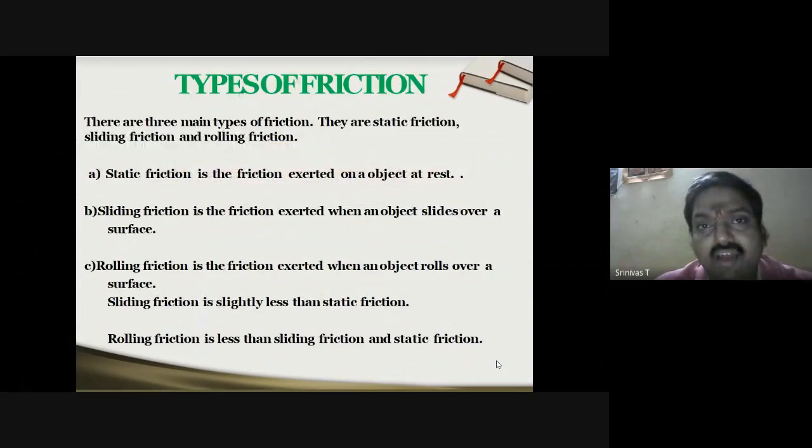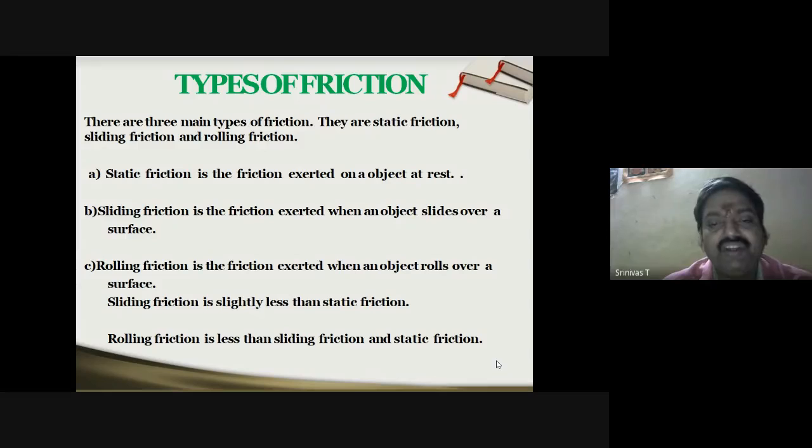If you look, we have basically three types of friction. One is static friction, then we have sliding friction and rolling friction, within the scope of our curriculum. Let us see, as the name implies, what static friction is.